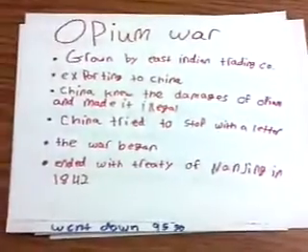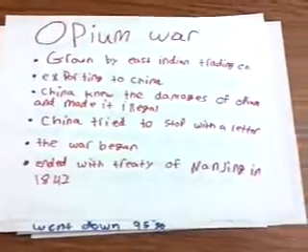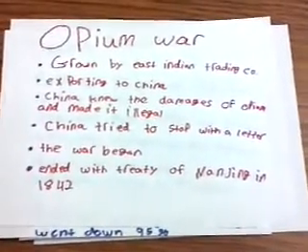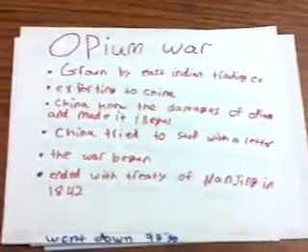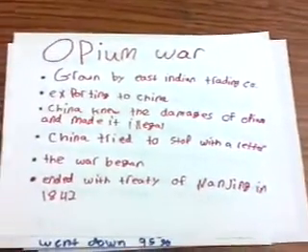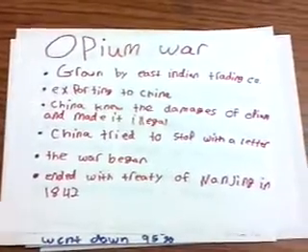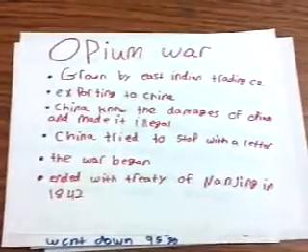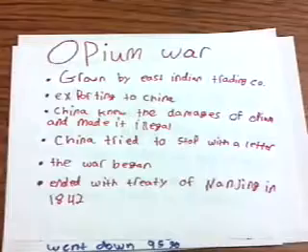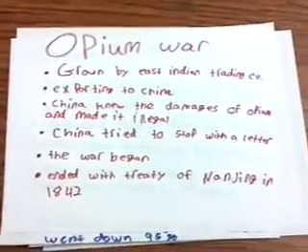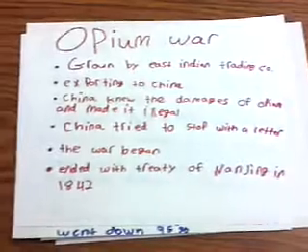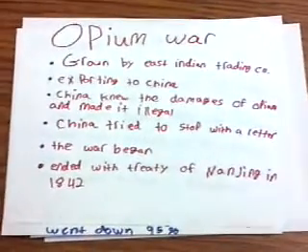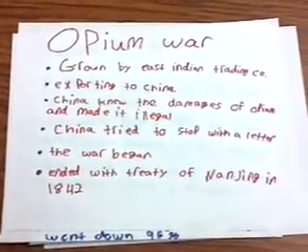Then the Opium War. Opium was grown by the East India Trading Company, and they would export it to China. But China knew the damage of the very addictive drug opium and made it illegal to trade and sell in China. China tried to stop the trading of it with a letter to Great Britain, and Great Britain refused and started the war.